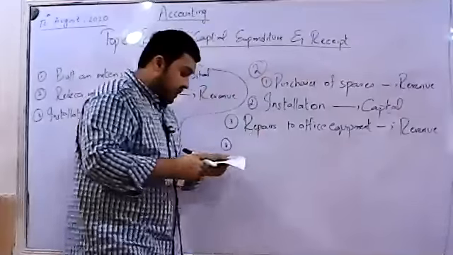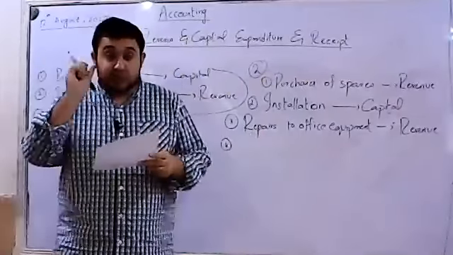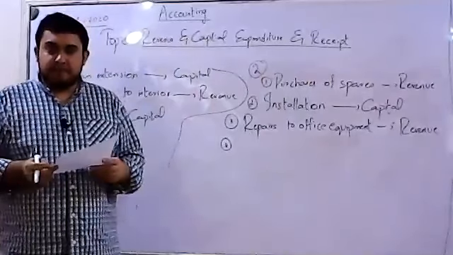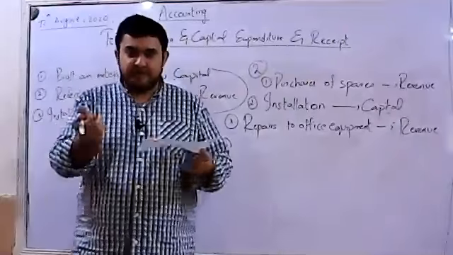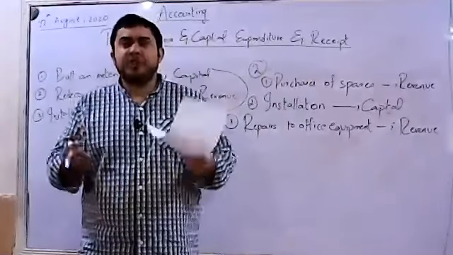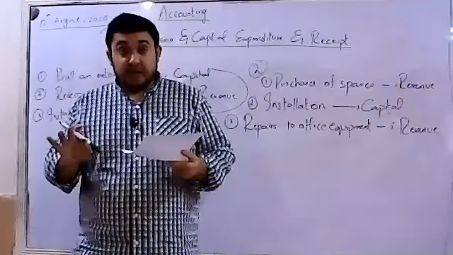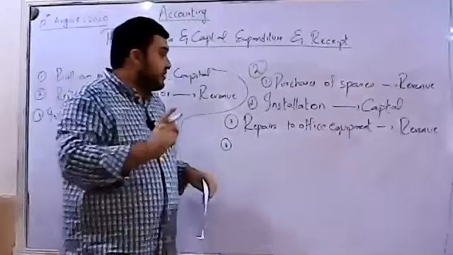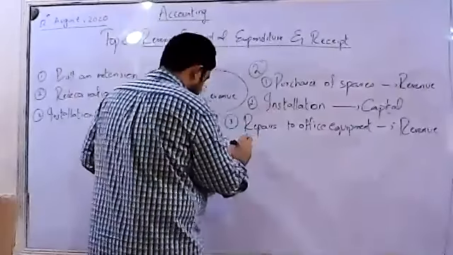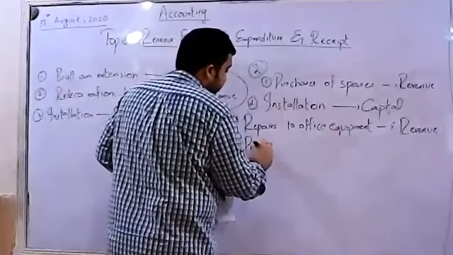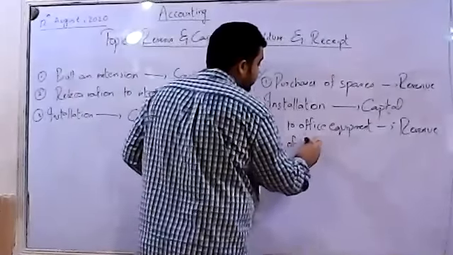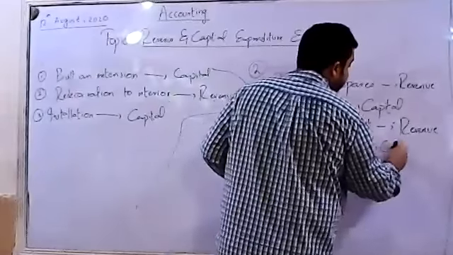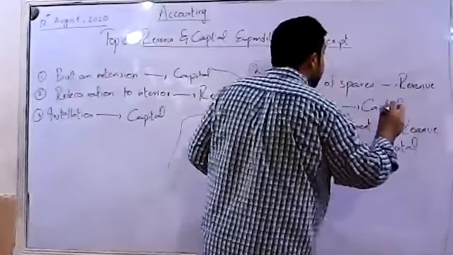And the fourth one, purchase of additional loose tools. Loose tools are your non-current asset. ये जो छोटे-मोटे हमारे this sledgehammer and things like those, these are very cheap non-current assets, but they are for sure non-current assets. And the purchase of non-current assets is basically your capital expense. So purchase of loose tools, it is a non-current asset, and the purchase of non-current asset is a capital expense.